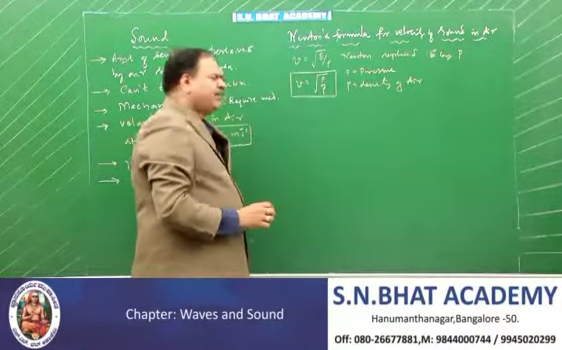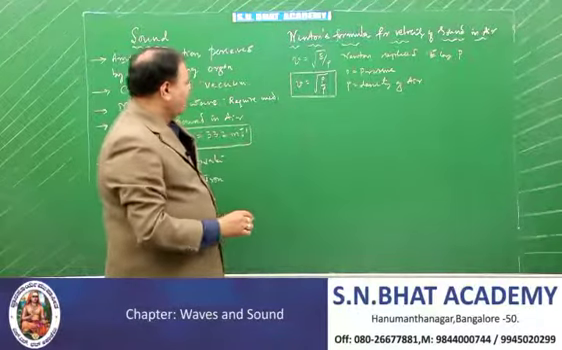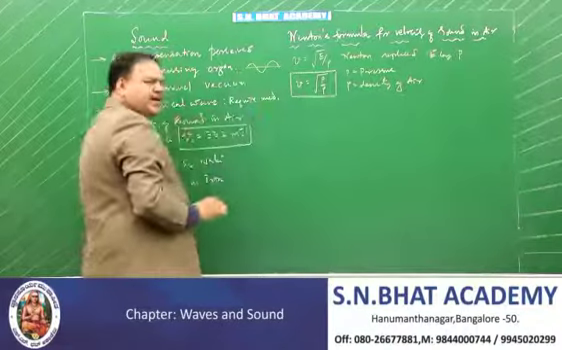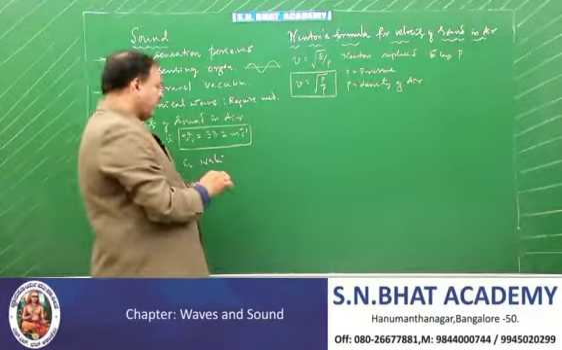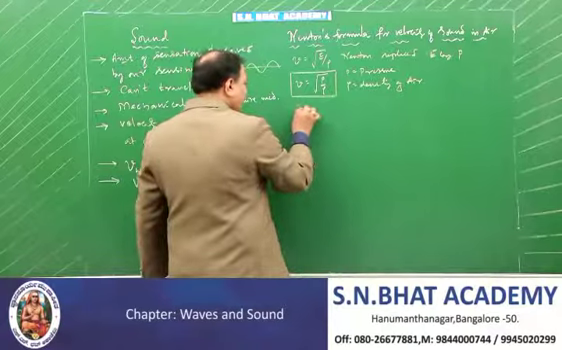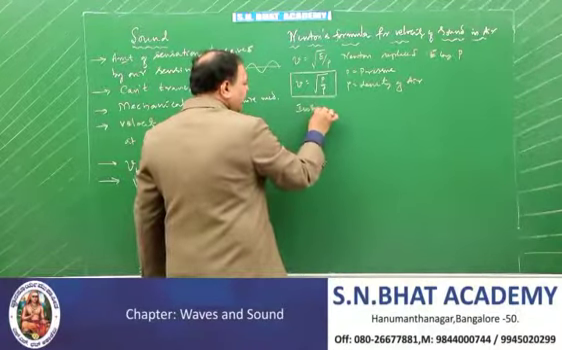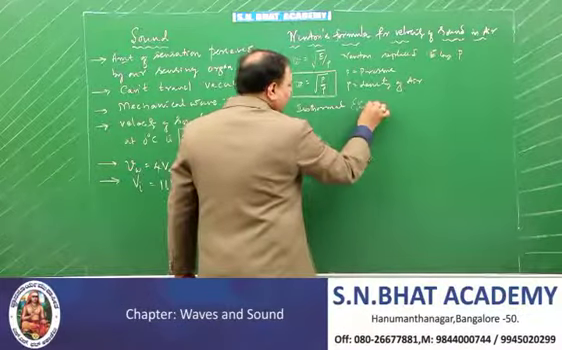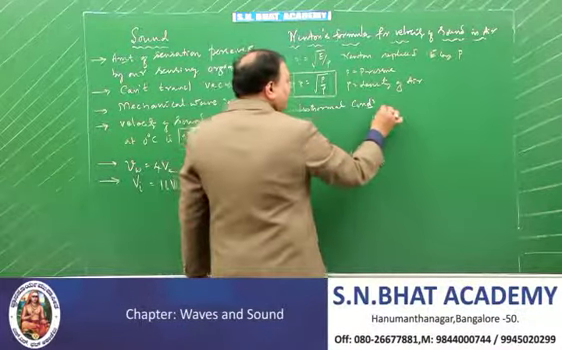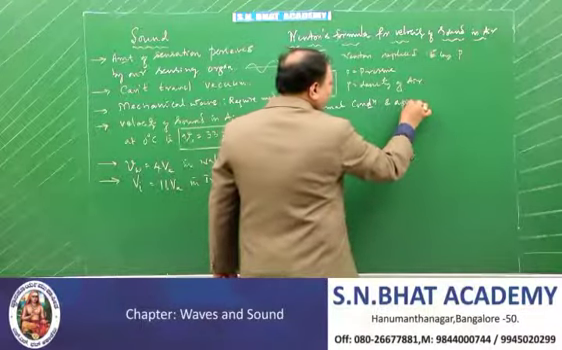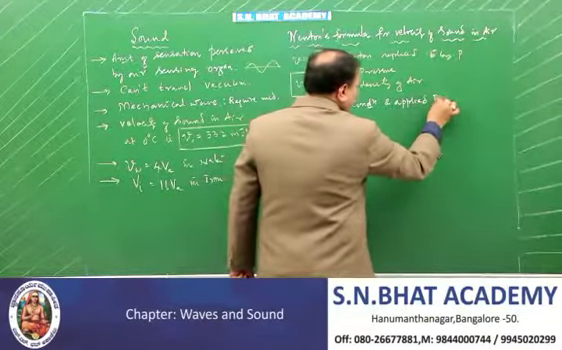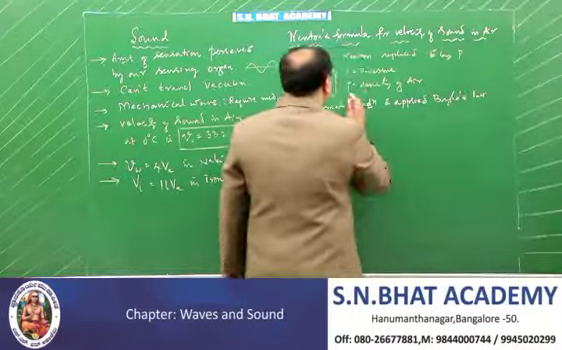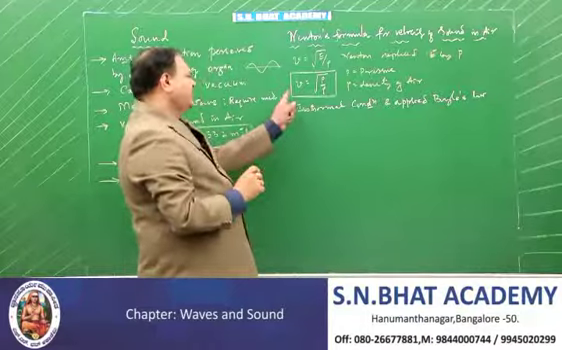What Newton assumed is that when a sound is propagating in a medium, an isothermal condition is maintained, and he applied Boyle's law. So, applying Boyle's law, he wrote this formula as V is equal to root of P by rho.